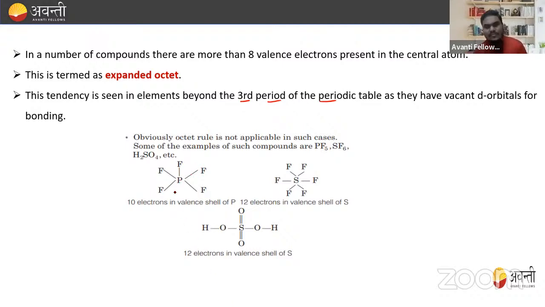In PF5, they're making 5 bonds, so they're having 10 electrons, which is more than an octet. Similarly in SF6, they have 12 electrons, more than an octet. Now in H2SO4, they're having 12 electrons, right? So they also have more than 8 electrons, and they are termed as expanded octet. So these are some limitations of the octet rule. Those belonging to the third period or below do not follow the octet rule because they have an expanded octet. Similarly, elements having fewer than 4 electrons in their valence shell, like beryllium and boron, also do not follow the octet rule because they have a deficiency of electrons, right?